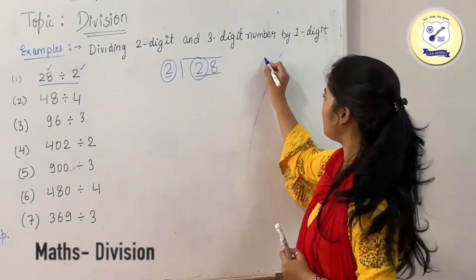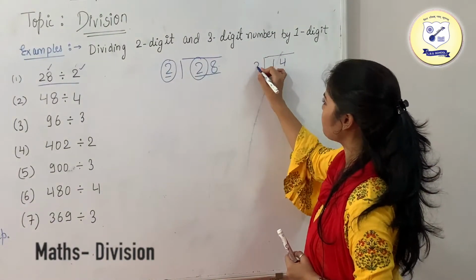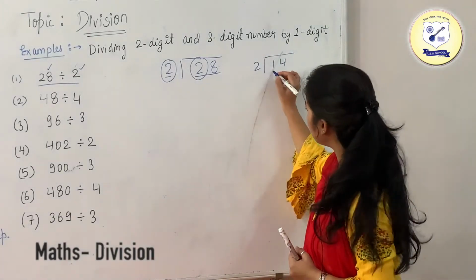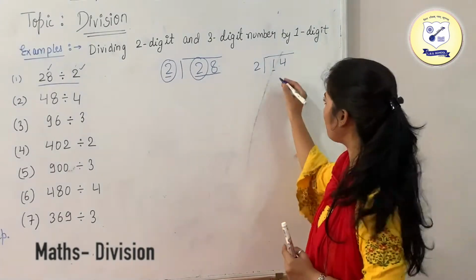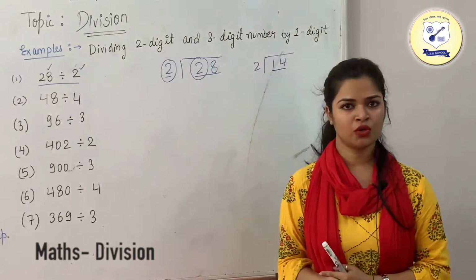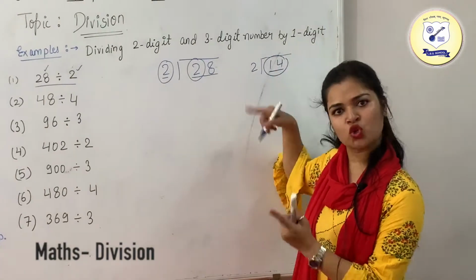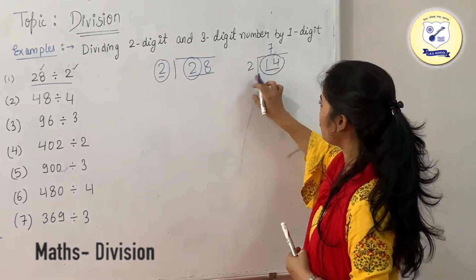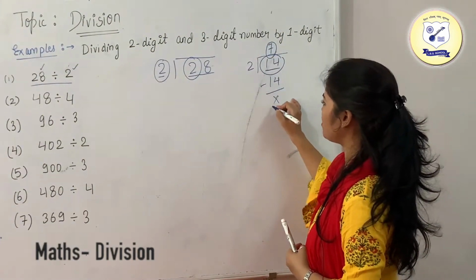If it would be less than 2, then what we are going to do is, like I am having 14 over here. Since this first number is less than 2, we won't divide it. What we are going to do is we will take the next number also. Now since this number is greater than 2, we will divide it, and 2 will divide 14 7 times. So this is your answer, which is also known as your quotient.